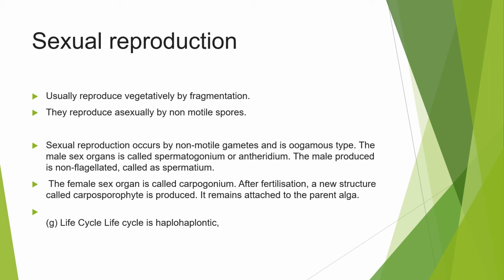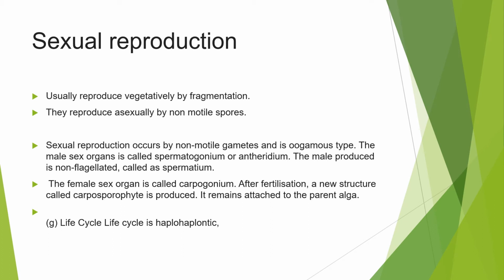Now you should be familiar with the words iso and oo. The male sex organ is called spermatogonium or antheridium, and the female sex organ is called carpogonium.